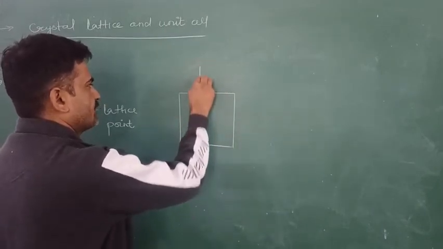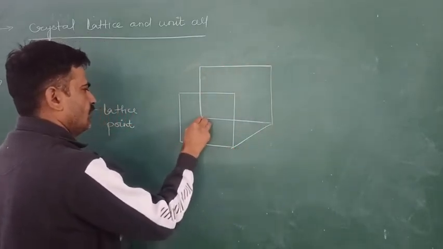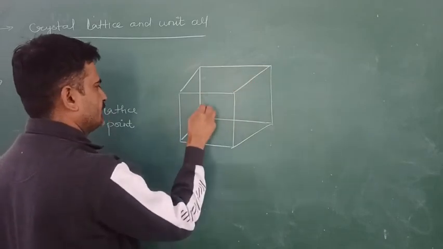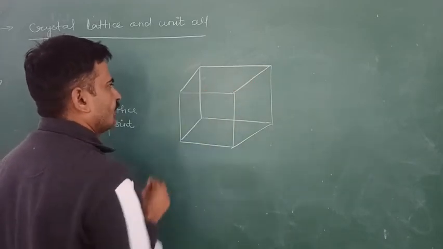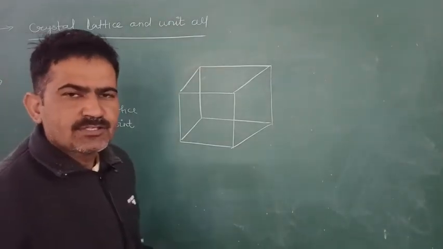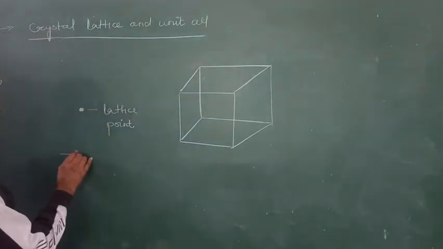This is the three-dimensional arrangement of the crystal lattice. The three-dimensional arrangement of the constituent particles is known as the crystal lattice.